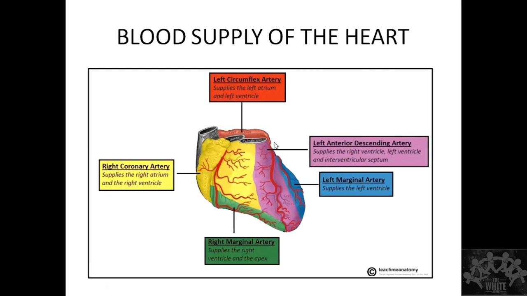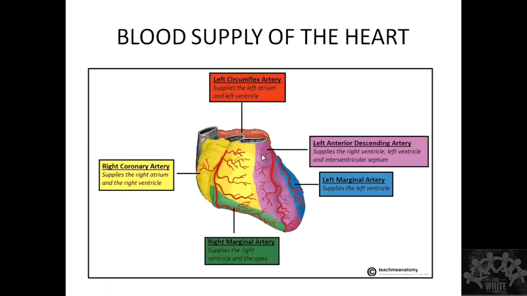Similar thing happens on the left side. There is a left AV groove. Here there is going to be a left main artery. The left main coronary artery divides into a left circumflex and the left anterior descending. Circumflex means it is going to flex around something. So it circumflexes around the AV groove and goes posteriorly. And then the left anterior descending: the name suggests it descends anteriorly. As it descends anteriorly, it supplies predominantly the anterior wall. Part of the RV, LV, and the interventricular septum will be supplied by the LAD.